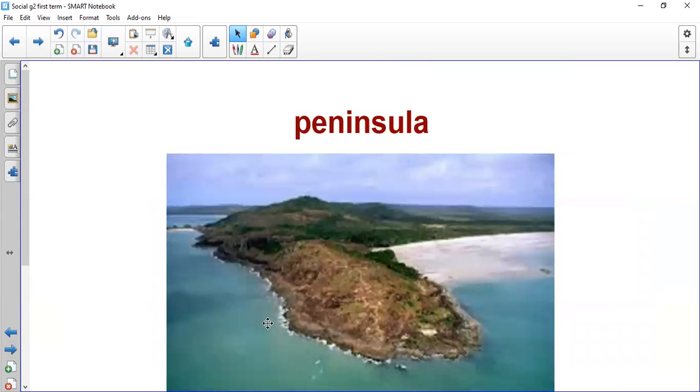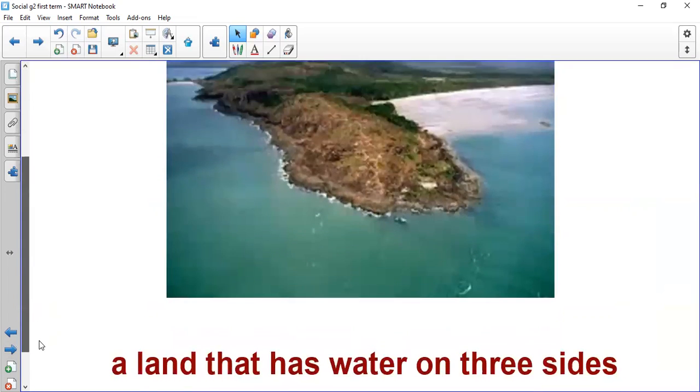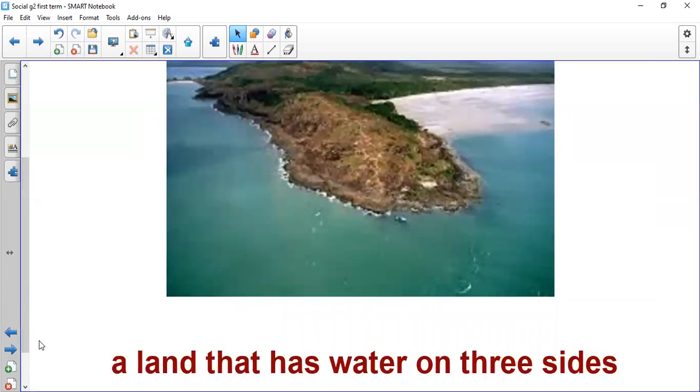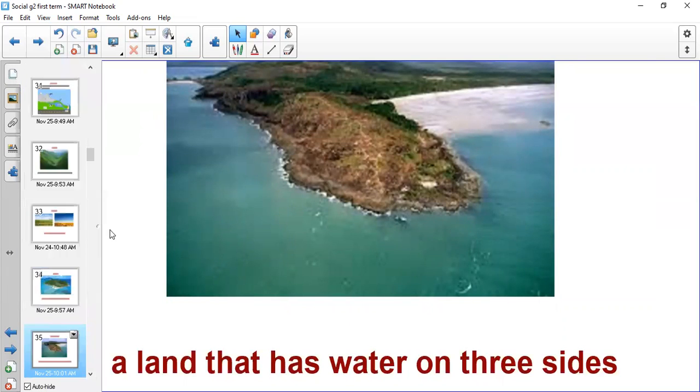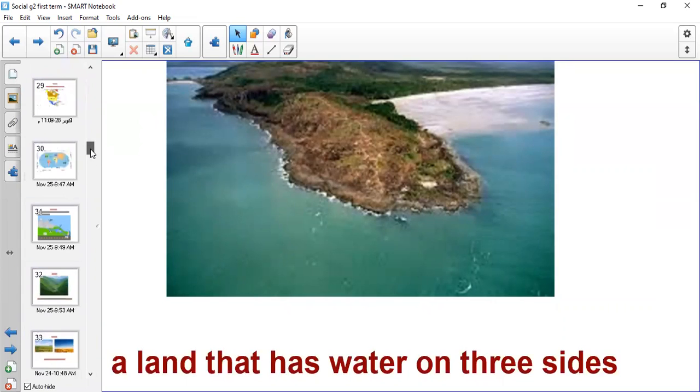Peninsula is land with water on three sides. One, two, three sides. It has water only on the three sides.